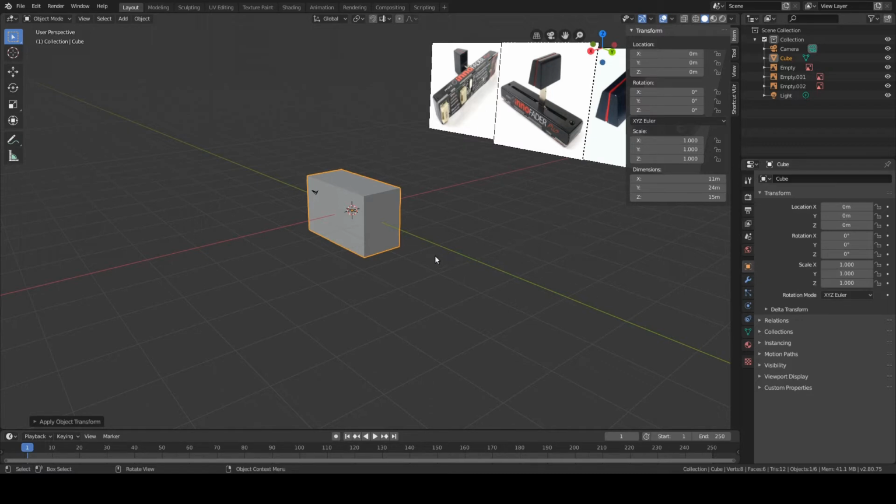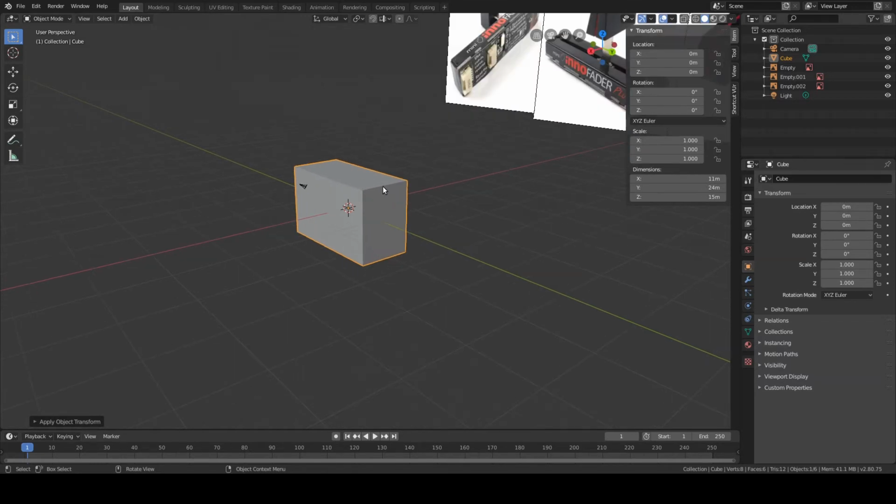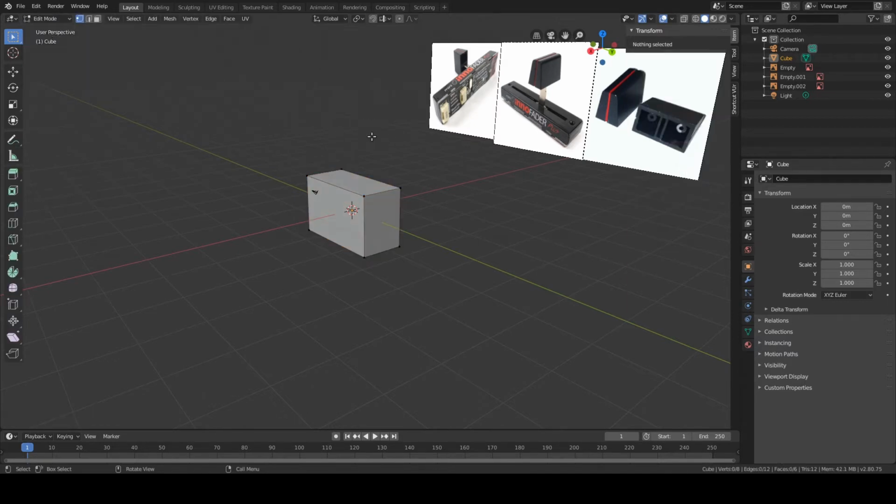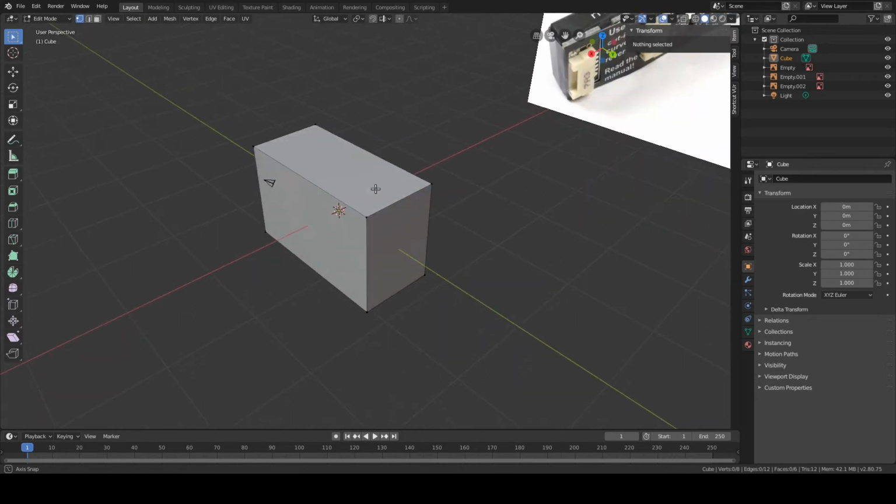So now my next step in this model is to give this a tapered shape. So I'm going to do that by going to Edit Mode. And then for the people who are new into Edit Mode, I can manipulate my object in 3 different ways. So I can manipulate my vertices.